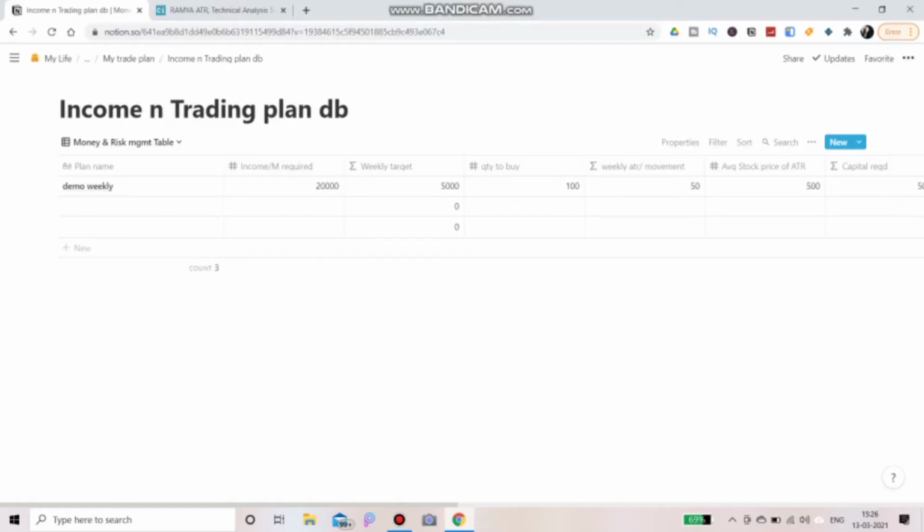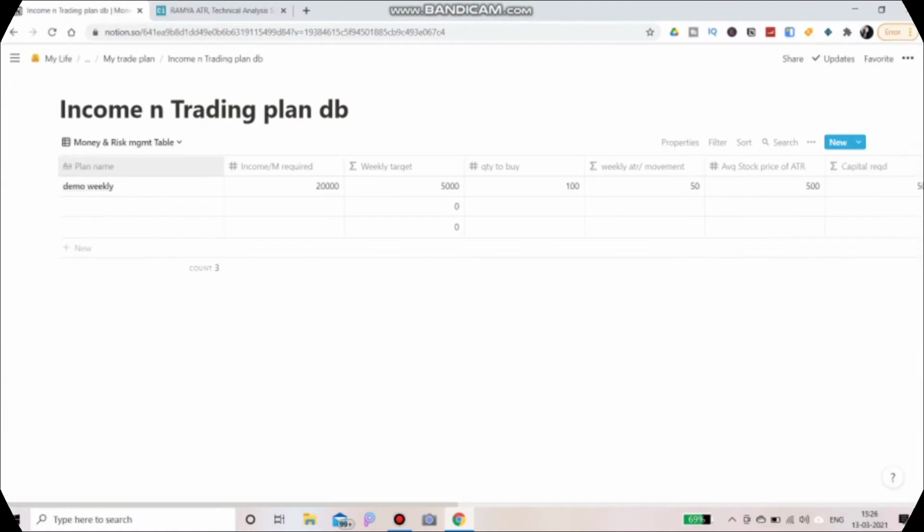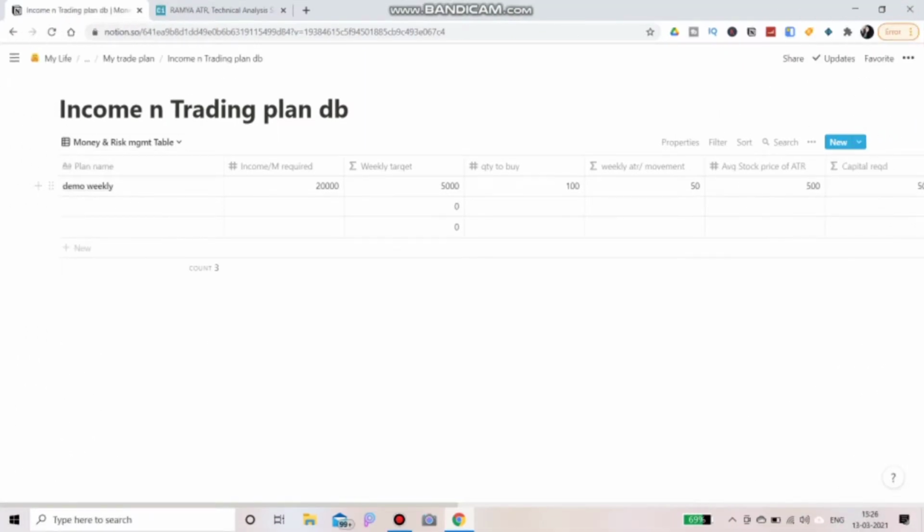So this is my income and trading plan, and I have written money and risk management because both are necessary for your regular income. Without money management we can still trade, but without risk management we cannot have our income regularly. So I have created this table, and for demo I have filled in all these things.